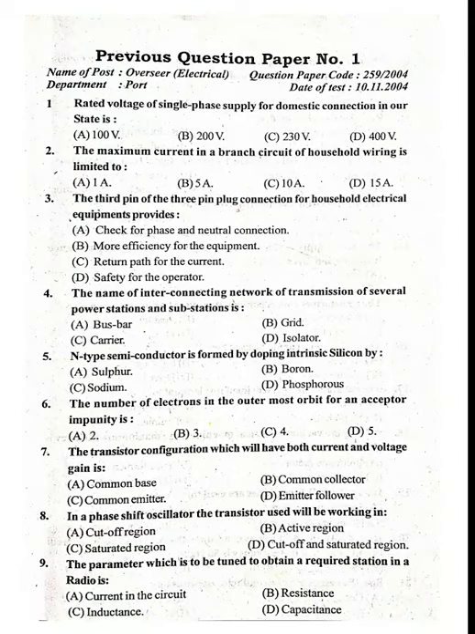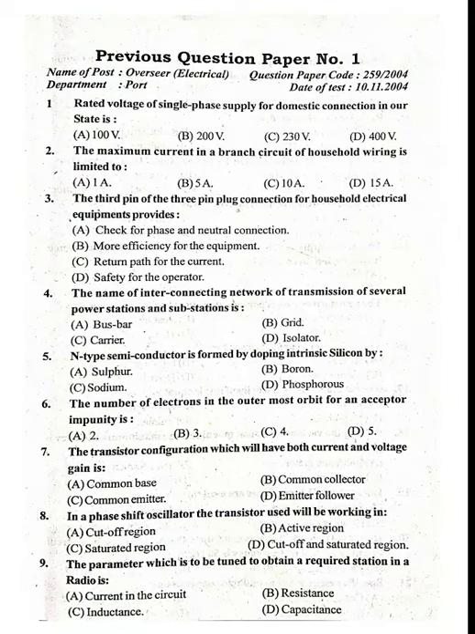The maximum current in a branch circuit of household wiring is limited to option B, 5 ampere. The third pin of the 3-pin plug connection for household electrical equipment provides... What's the answer? Yes, option D, safety for the operator.